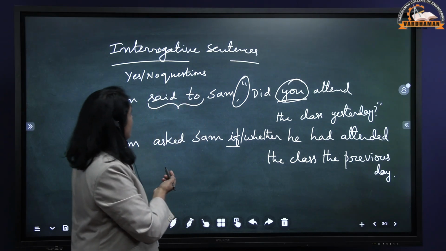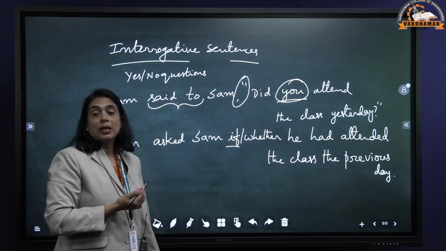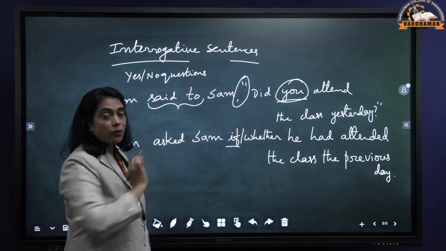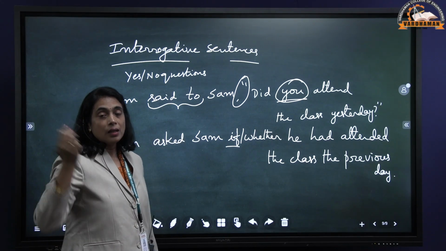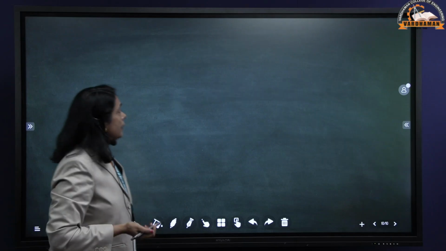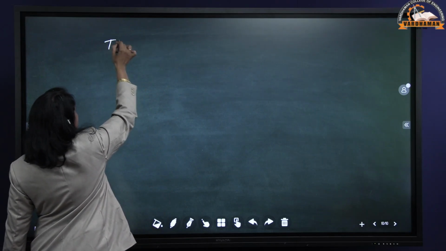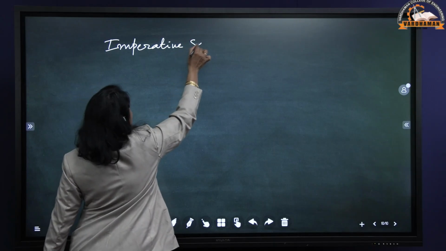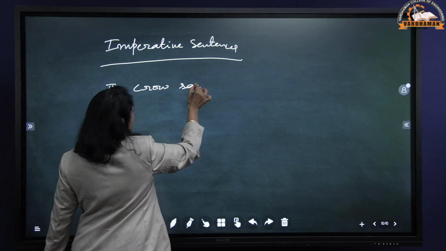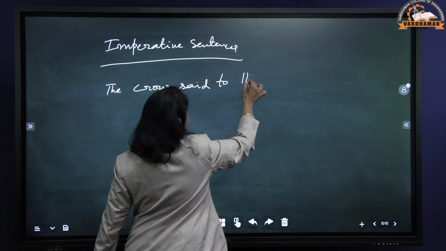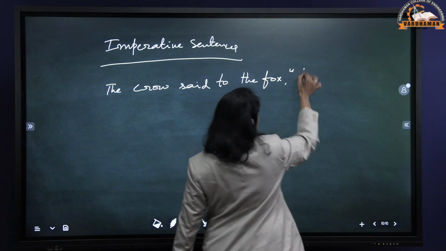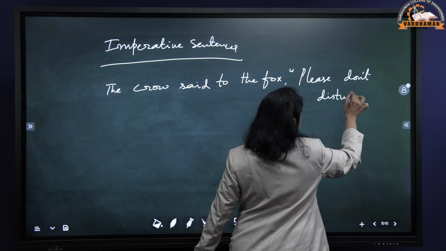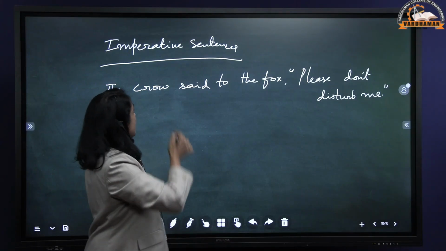This is the way we change interrogative sentences from direct speech to indirect speech. The major one is the conjunction is if or whether here, whereas in the statements we are using that. The next one is imperative sentences. So all the requests, orders, imperative sentences. The crow said to the fox, please don't disturb me. So this is an example for imperative sentence.